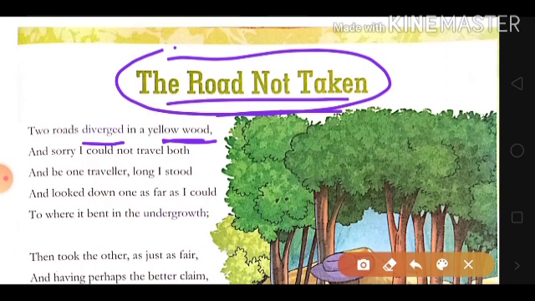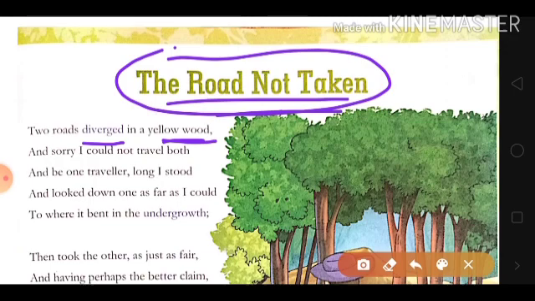At that particular time, what path to take, what choice to make is very, very important. Why? Because it is going to impact your future. The choice you will make will impact your future. If we make a wrong choice, we will regret it and we cannot go back on it. So we must be wise while making choices.